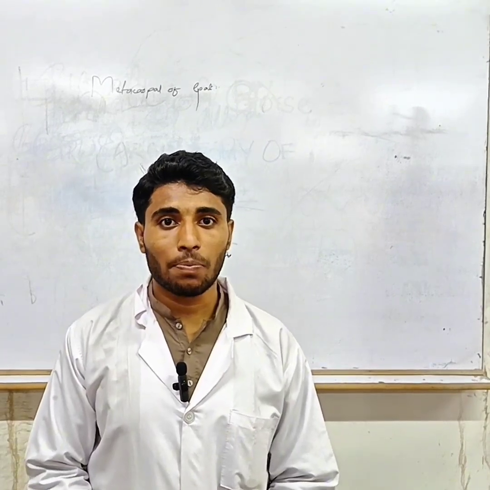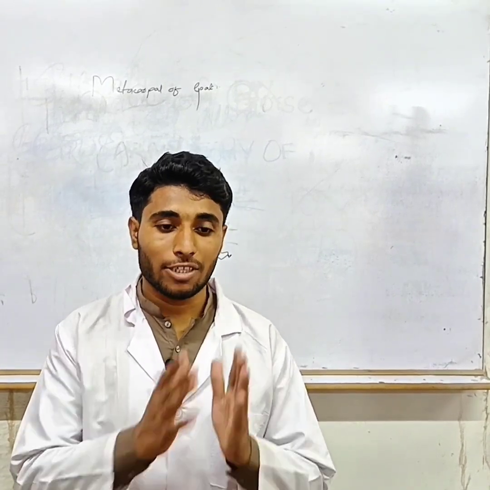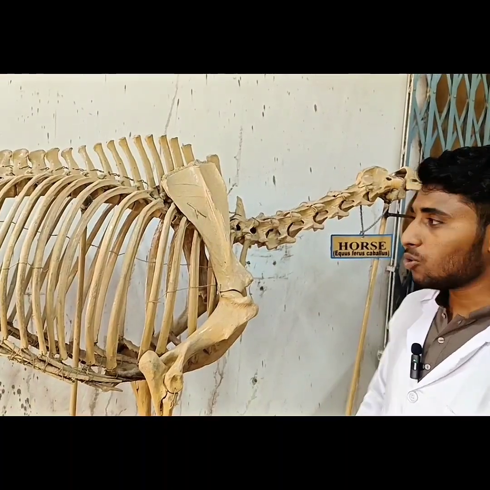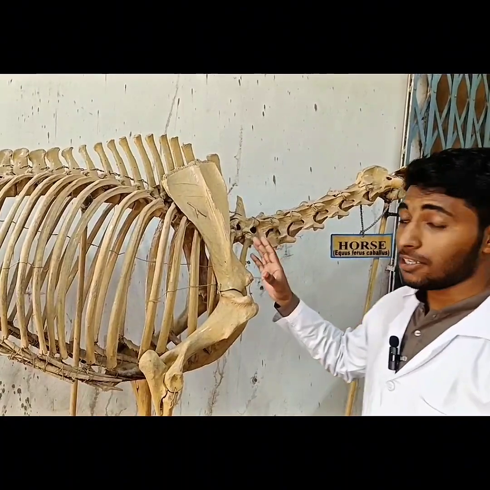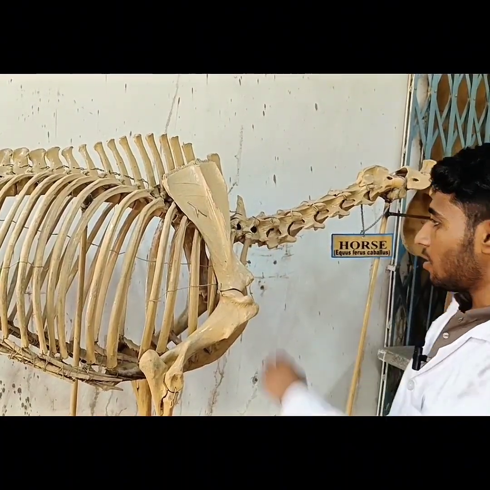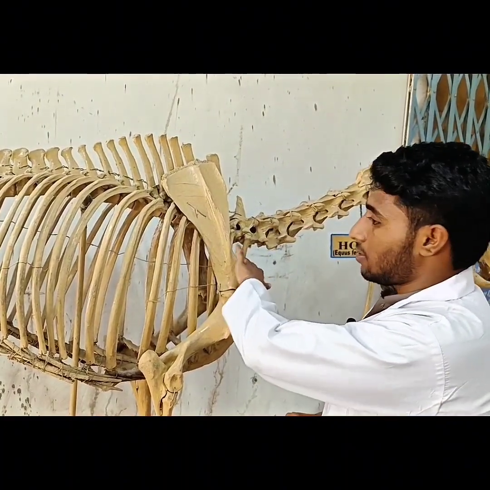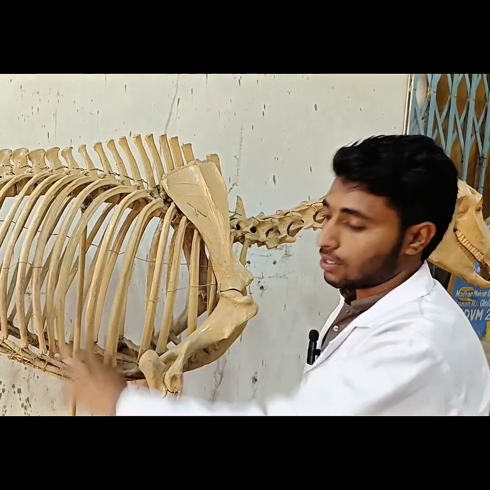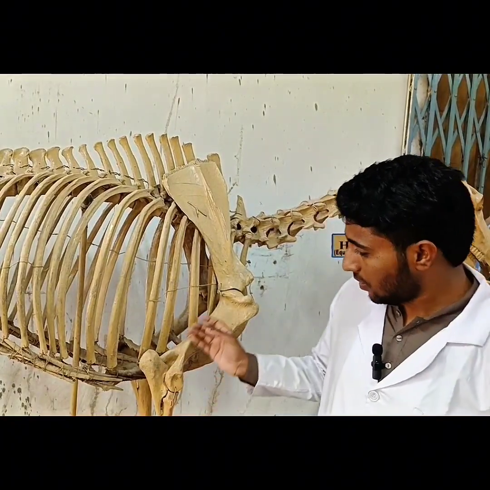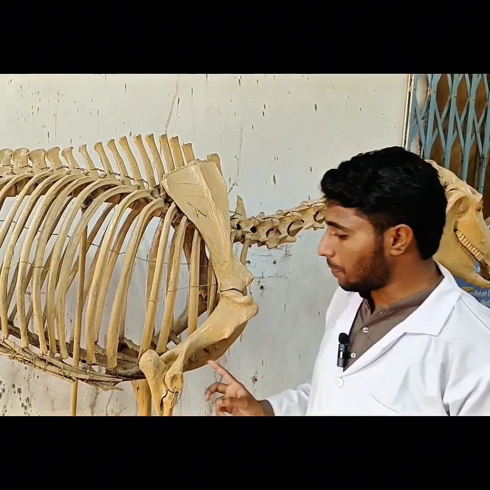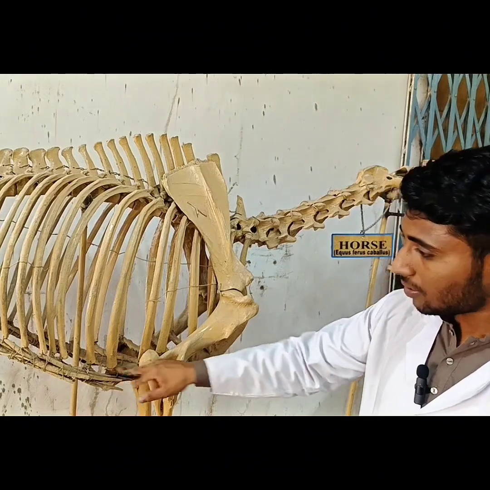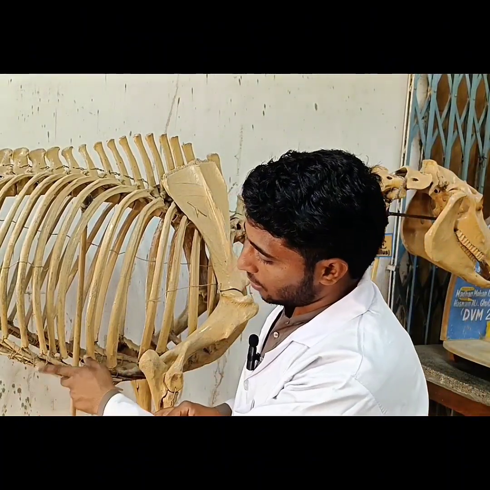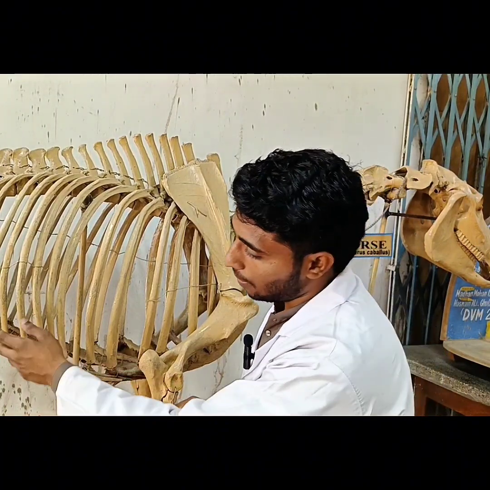Now I am going to show practically the number of ribs species to species. Now you can see there are 18 pairs of ribs in the horse. Initially 8 pairs are true and the other 10 pairs are false. And you can see the 8 pairs articulate with the sternum directly, but the remaining 10 pairs articulate with the sternum indirectly, meaning with the help of cartilage.